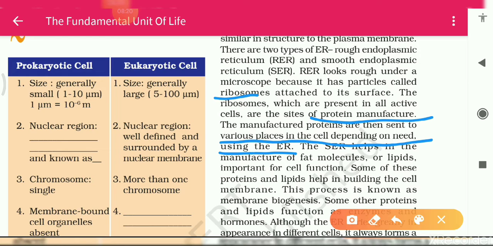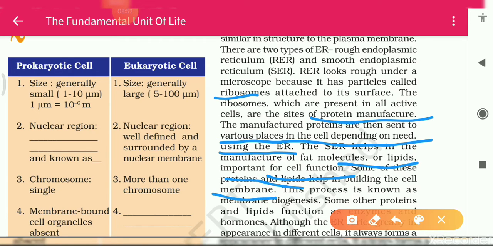Students, the ER also performs a function in helping to transport proteins. Because it is attached to the nuclear pore, it helps in the transport of proteins between the nucleus and the cytoplasm. The SER plays a role in the manufacture of molecules or lipids important for cell function. Some of these proteins and lipids help in building the cell membrane.